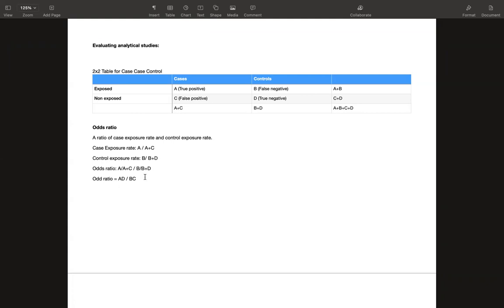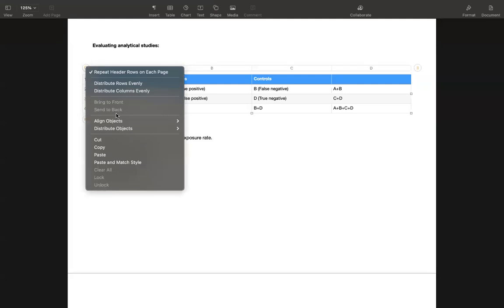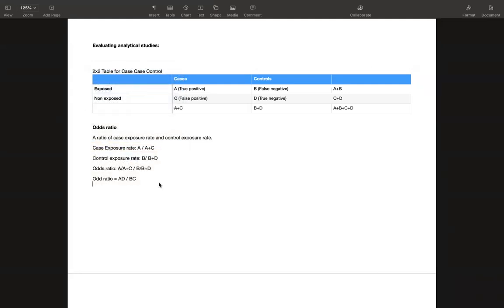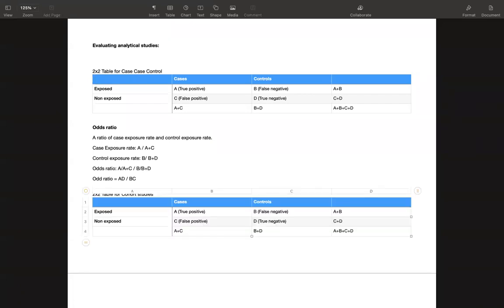Okay. Now we are going to discuss the 2 by 2 table for cohort study. First, we discussed the 2 by 2 table for case control. And now we are going to do the 2 by 2 table for cohort study. Okay. Now let's see what do we have.